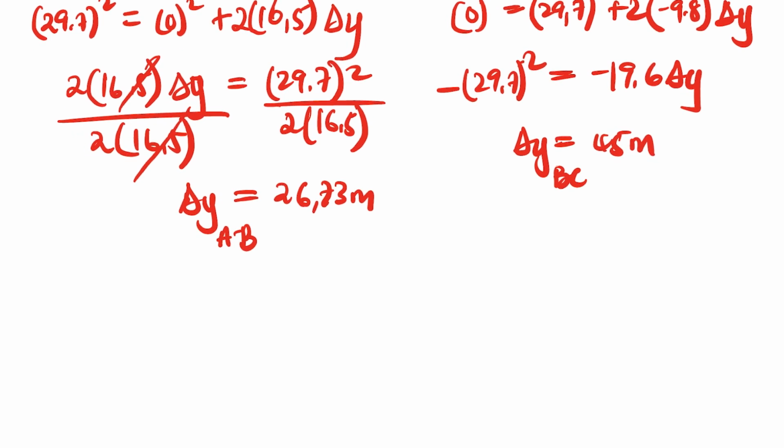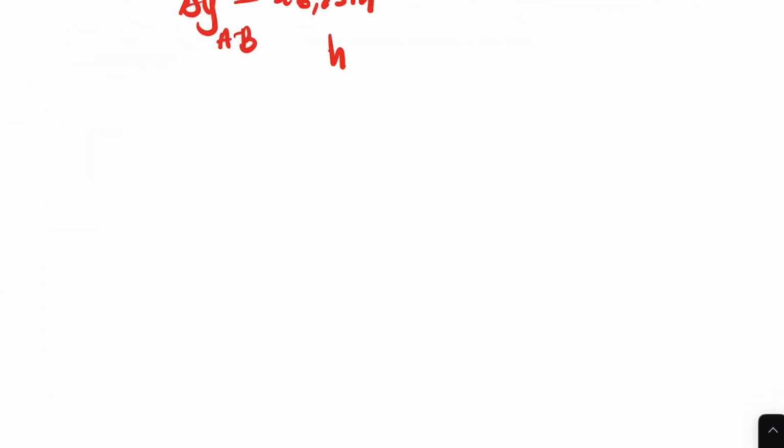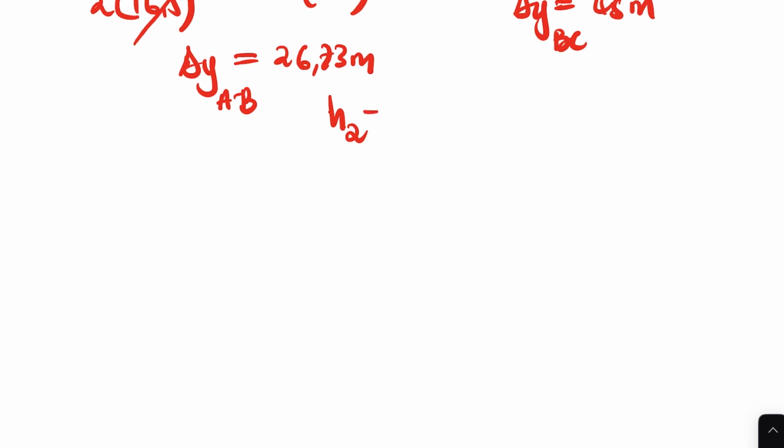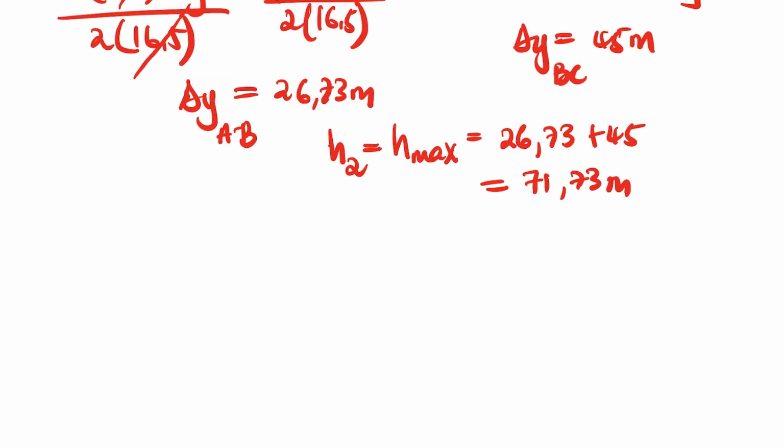And then the height H is H2, which is the maximum height. You add the 26.73 plus 45, and it's going to be 71.73 meters, right? I hope I make sense by that one.